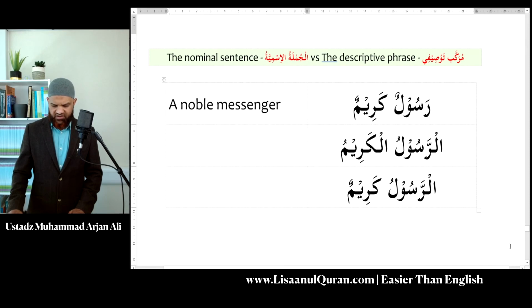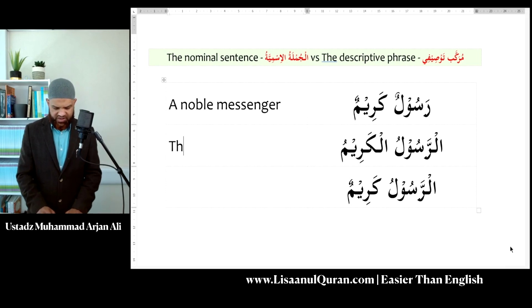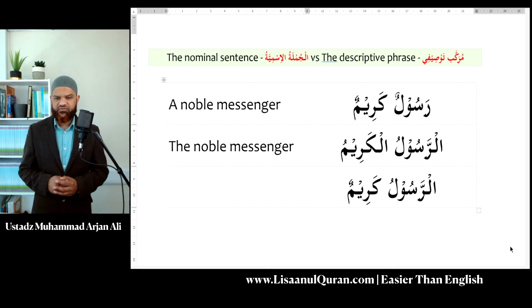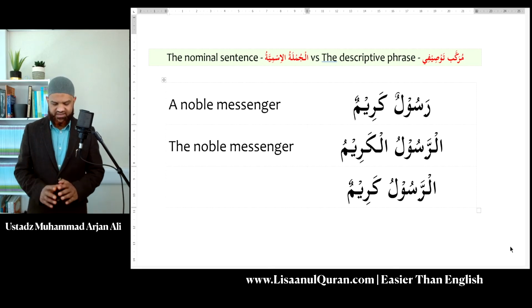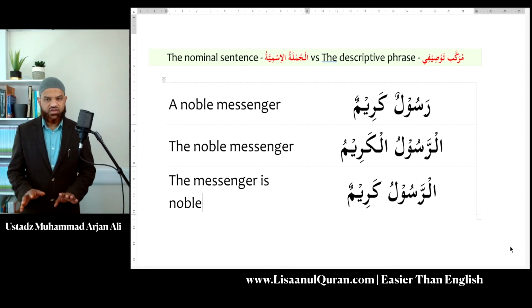Now, in the second one, I have Ar-Rasulu. So it's the messenger. Again, the description is the same. So it will become the noble messenger. The noble messenger. In the third example, I have Ar-Rasulu Karimun. Please pay attention. The first word is definite, the second word is indefinite. The first word is in the Rafa status, the second word is in the Rafa status. So that is not a phrase, it's a sentence. So the translation will be: the messenger is noble.